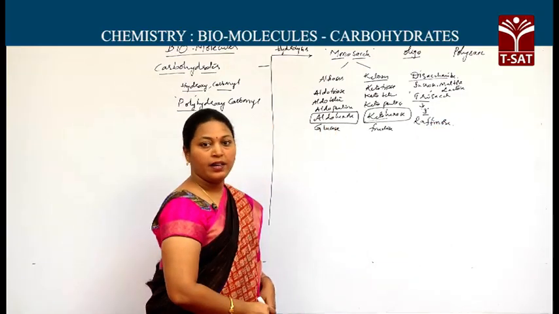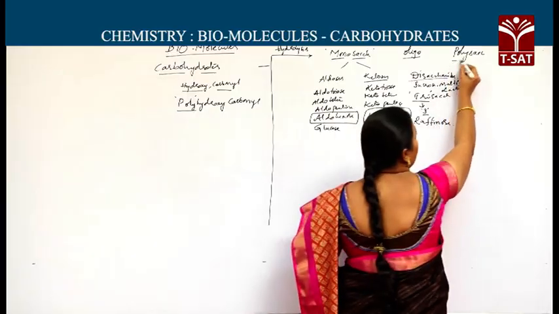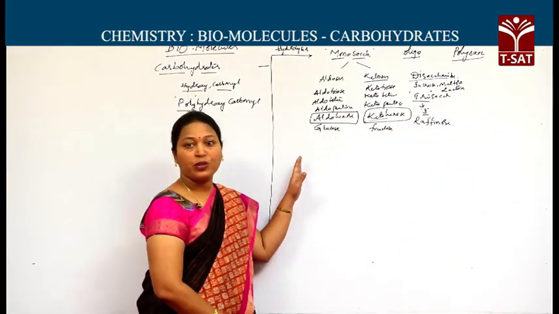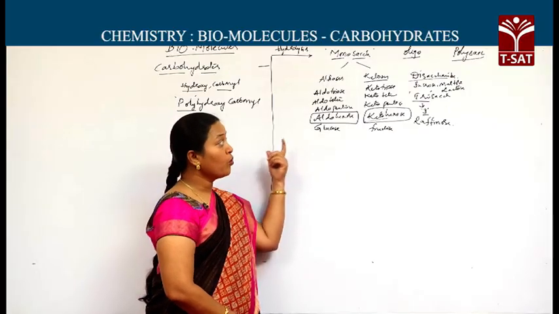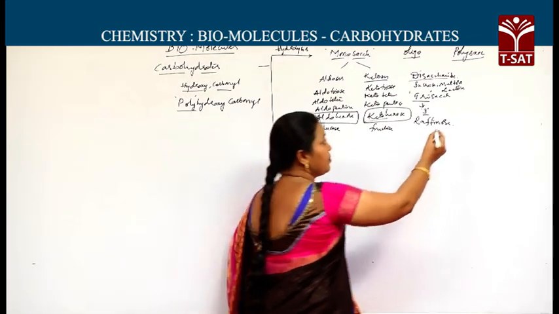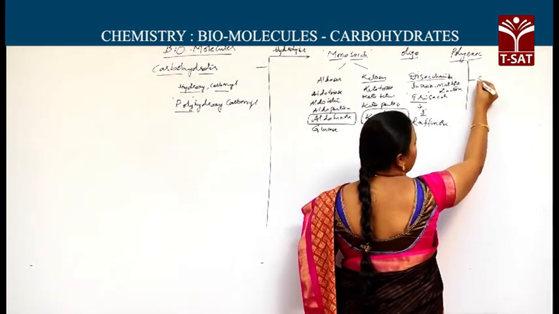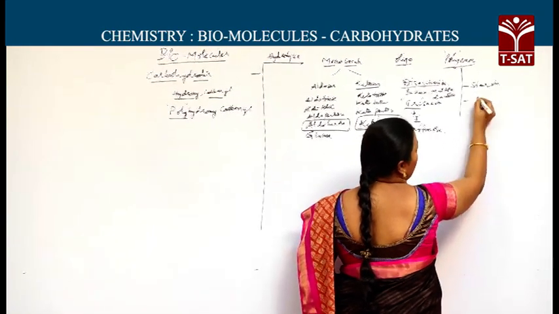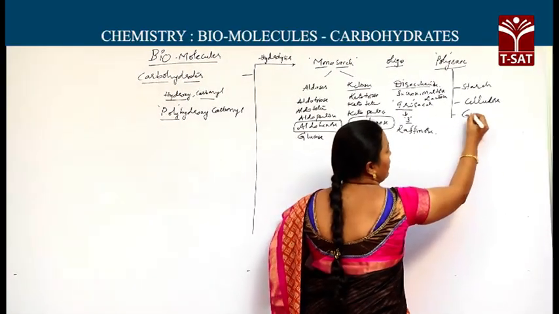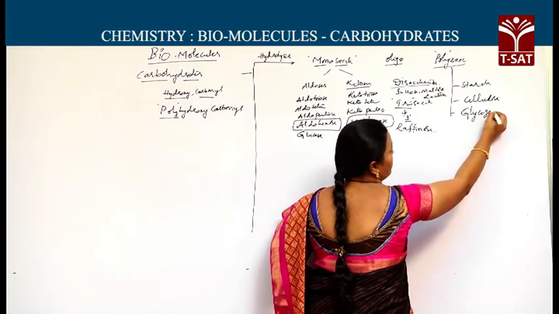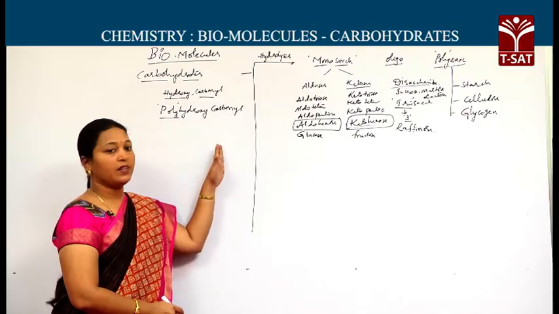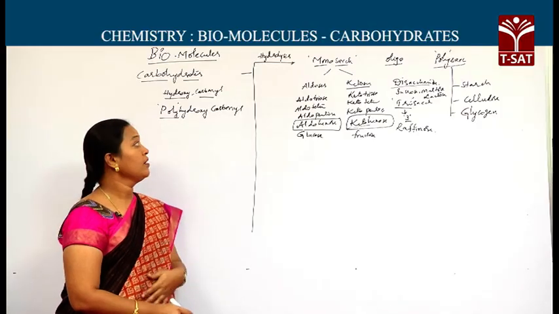Next comes polysaccharide, in the name itself poly. When it is hydrolyzed, it produces 9 to many monosaccharides, or 10 and above. Examples for these polysaccharides are starch and cellulose, including glycogen. Glycogen also comes under polysaccharide. This is one of the simplest classifications based on hydrolysis.